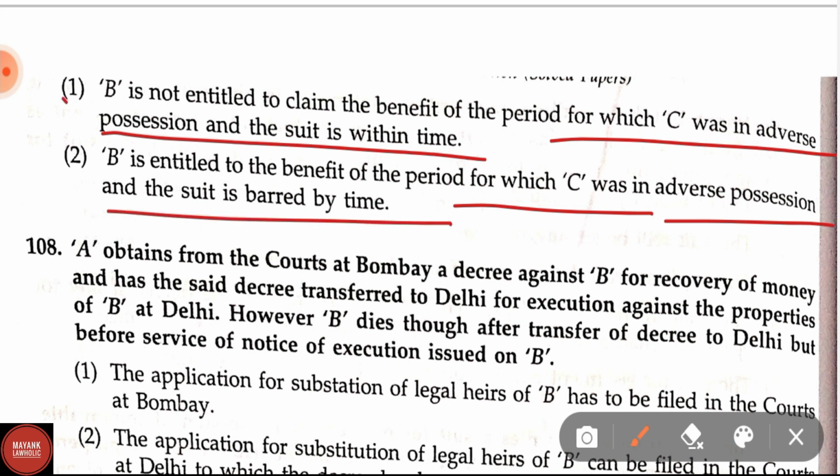In question number 107, option 1 is the correct option, that is, B is not entitled to claim the benefit for a period for which C was in adverse possession and the suit is within time.